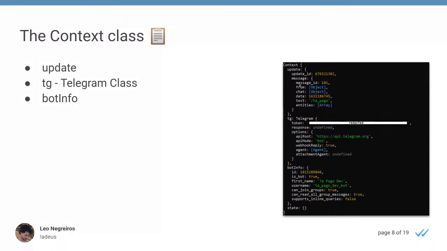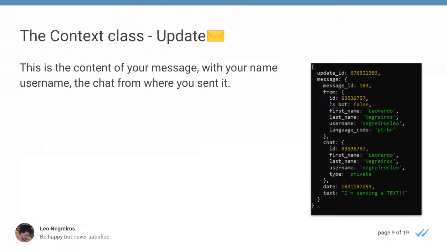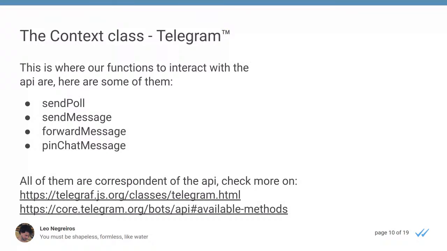And here we also have this update message. The update message is basically the message that you are using to communicate with your bot. We have here the update ID, the message ID, and this ID that's my ID, since I sent this message. And there's also the chat ID. If it were a group chat, this ID would be the ID of the group chat. Since it was a conversation between me and my bot, it was my ID here. And also we have here the date in Unix format. And we also have here the text that you sent to the bot. Very important.